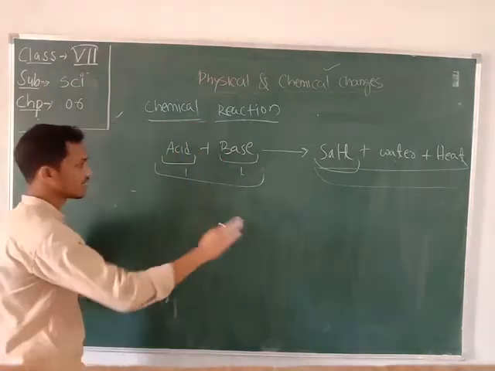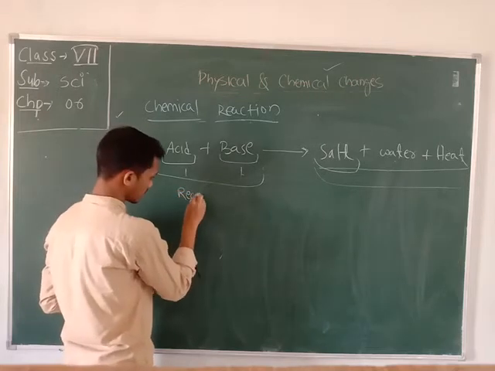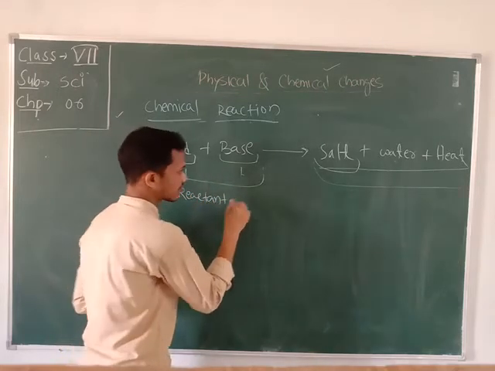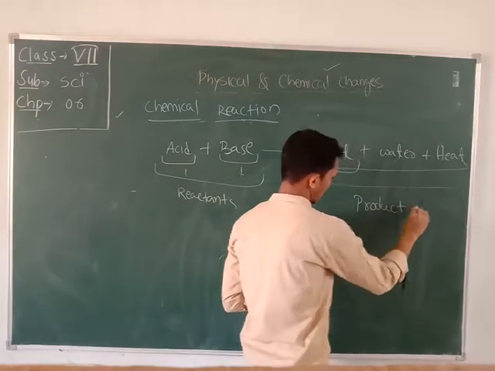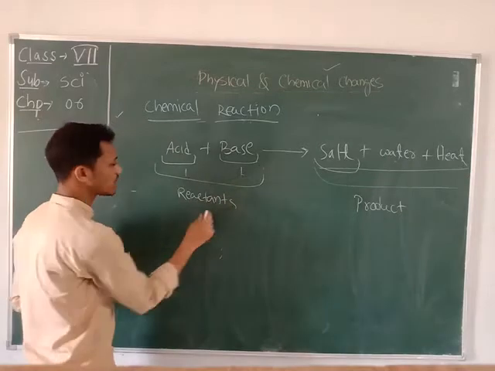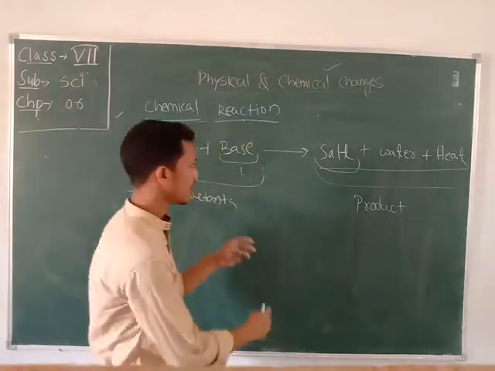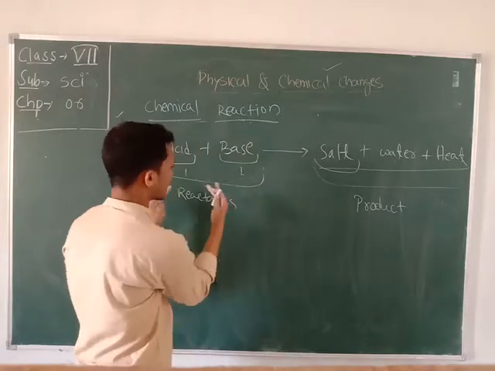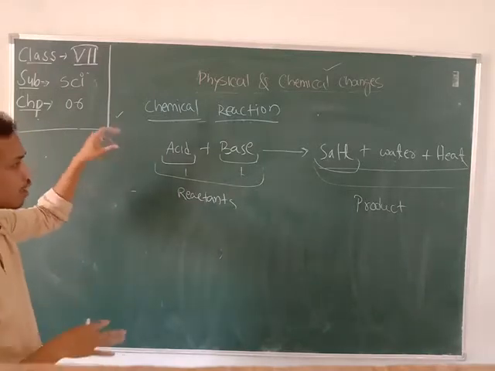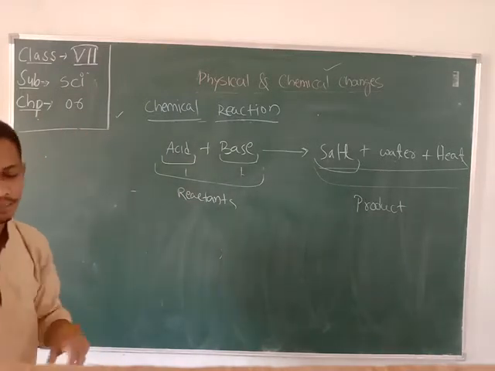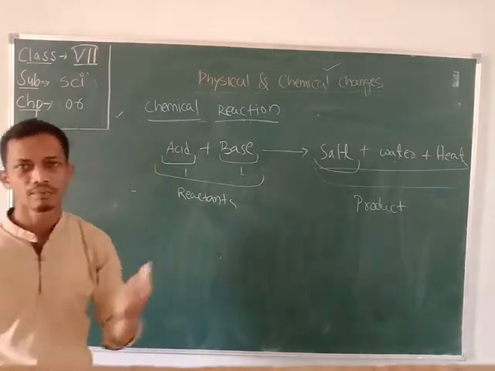The left hand side is called the reactant, and the right hand side is called the product. These reactants react with each other to produce a product, and the arrow mark separates the reactant and the product. This is the general formula or general structure of a chemical reaction. So let's learn about the different types of chemical reaction.